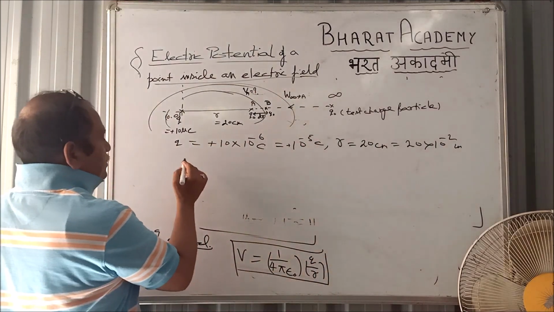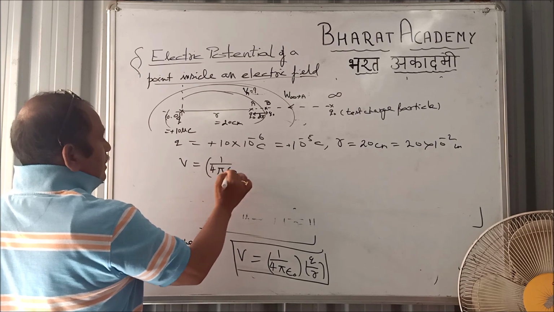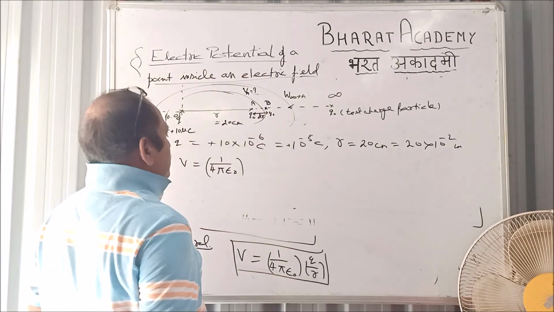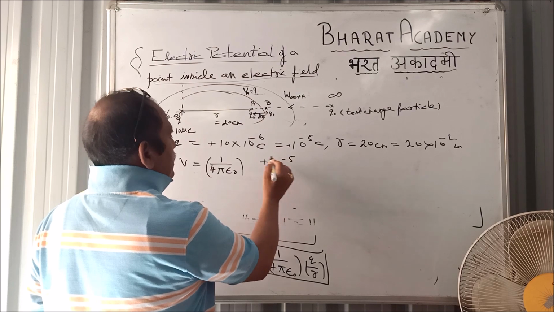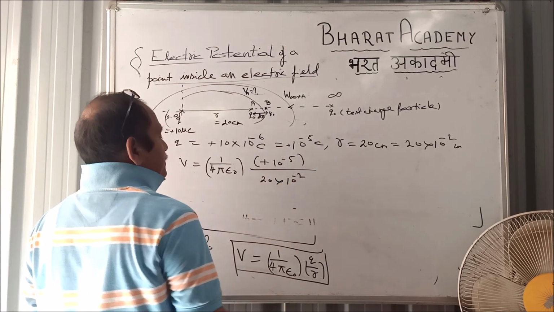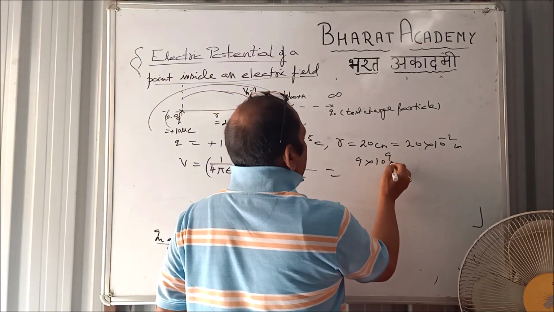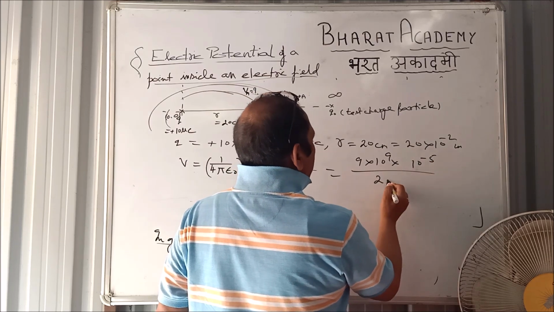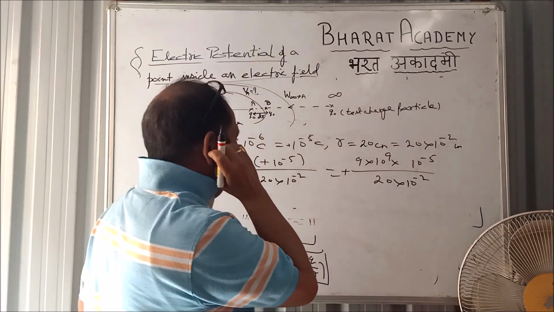Substitute this value, V will be 1 by 4 pi epsilon naught. Remember, again I am repeating, it is a scalar quantity, so we will use the plus or minus sign. If it is a plus charge, we will write it like this: 10 to the power minus 5 divided by 20 into 10 to the power minus 2. Just calculate it: 9 into 10 to the power 9 into 10 to the power minus 5 divided by 20 into 10 to the power minus 2 with plus sign. So what did we get?